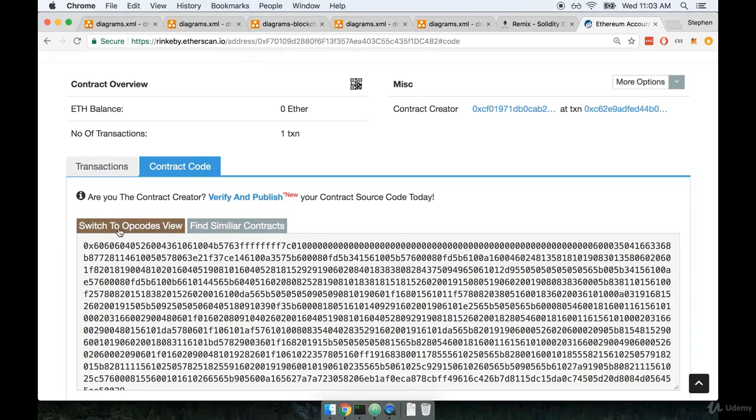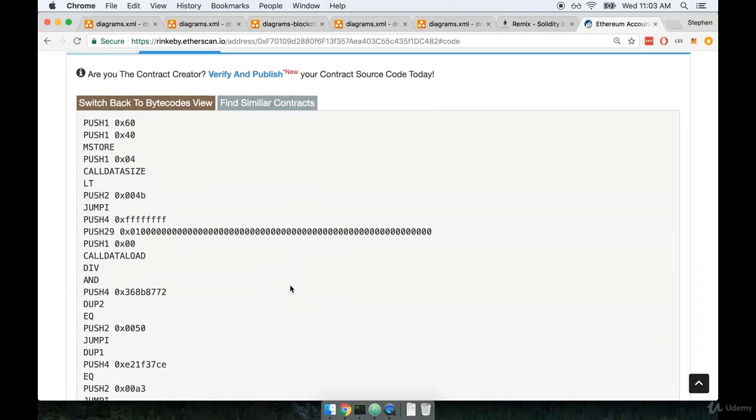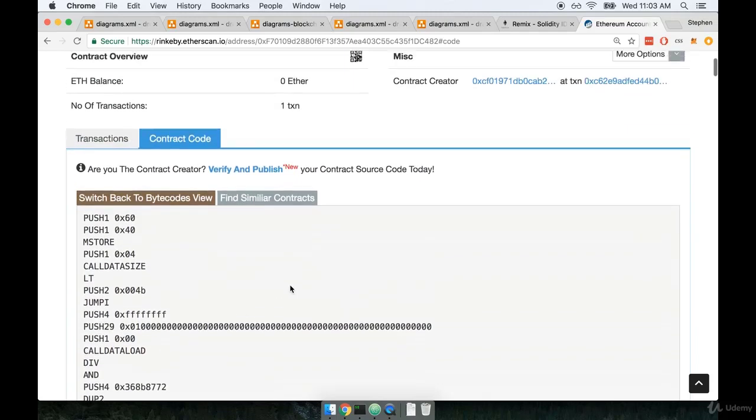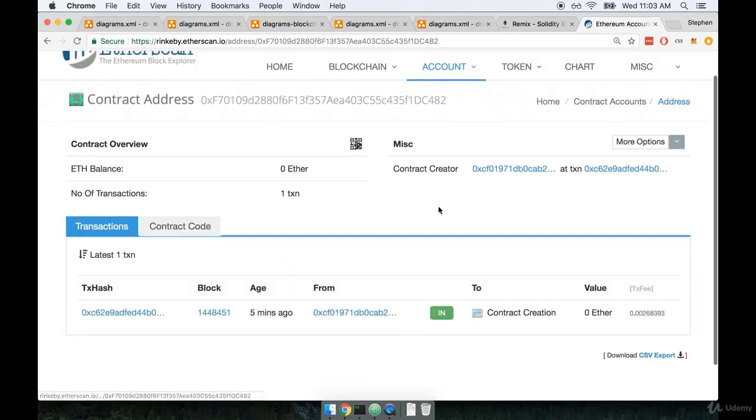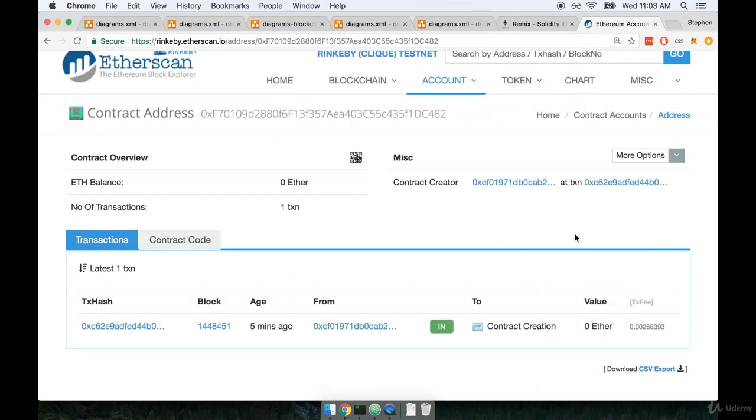And if you want to, you can even click on this button right here that says Switch to Opcodes View, and this puts it into a much more readable format that can at least give you some idea of what the contract does. So again, I just wanted to show you this tool because it's a great little thing to get a better idea of what's going on with the Rinkeby network and see exactly who is interacting with your contracts.